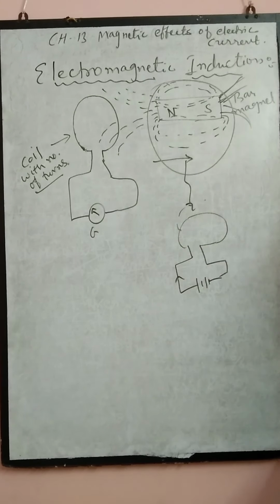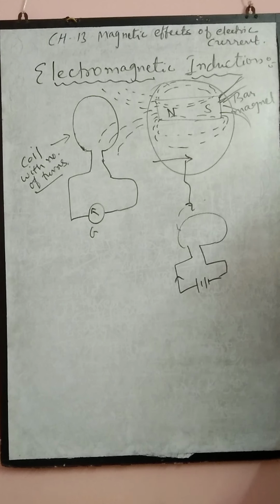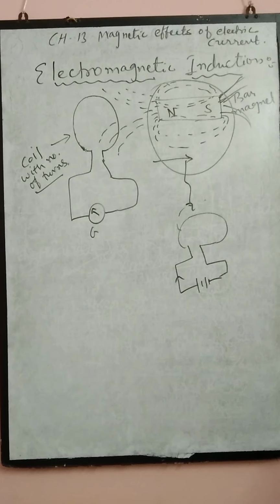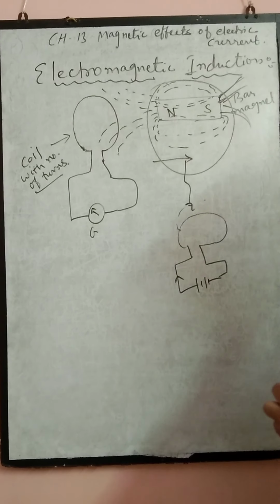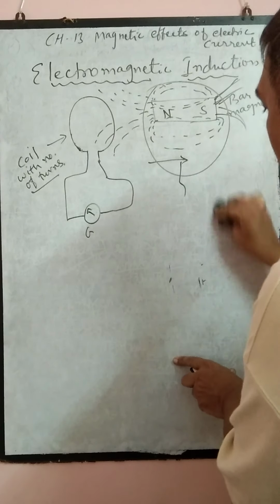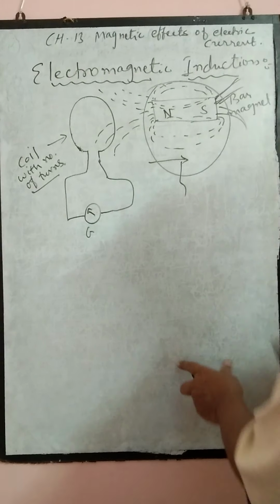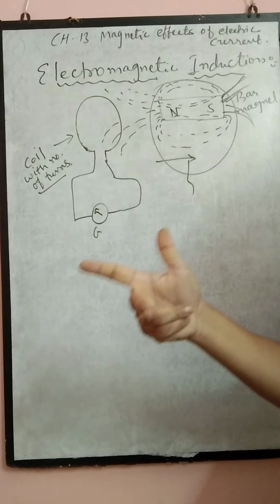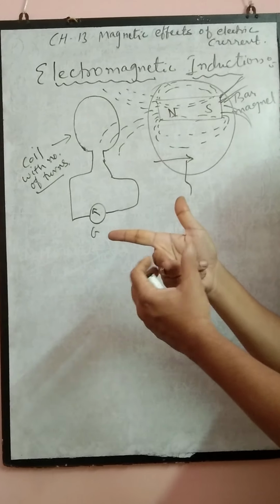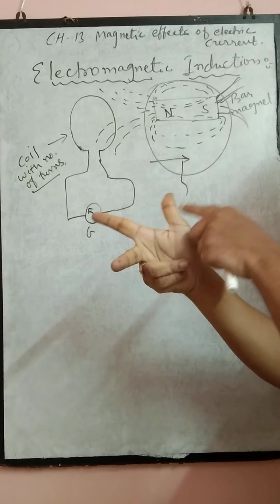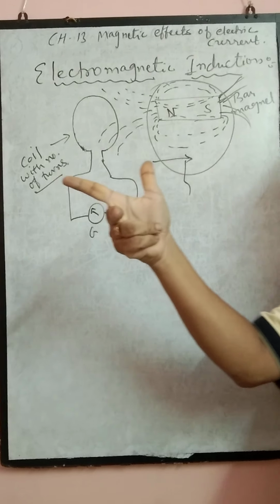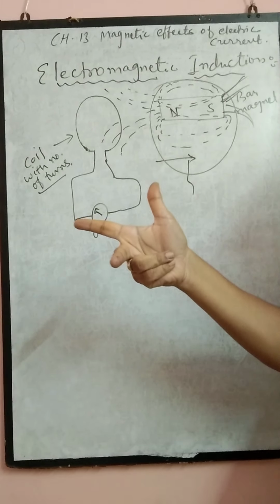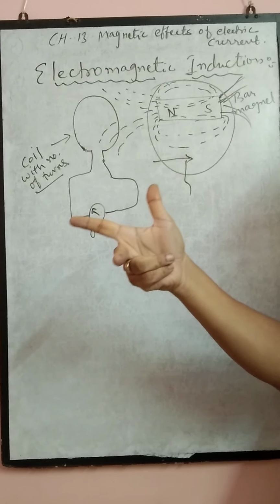Now how do we get the direction of the current? In which direction will current be produced in the coil? That can be found out with the help of Fleming's right hand rule. So how can we apply Fleming's right hand rule? The right hand rule is the same as the left hand rule, just we have to use the right hand in such a way that the forefinger, middle finger and thumb remain perpendicular to each other.